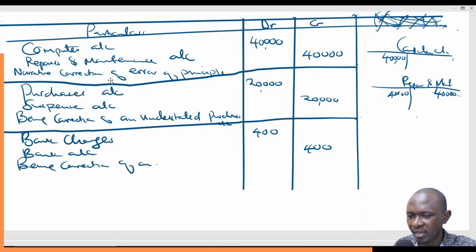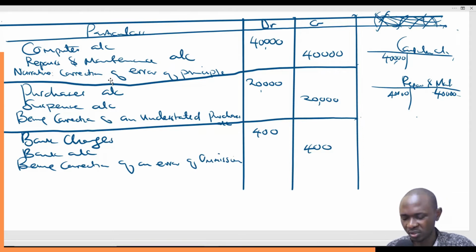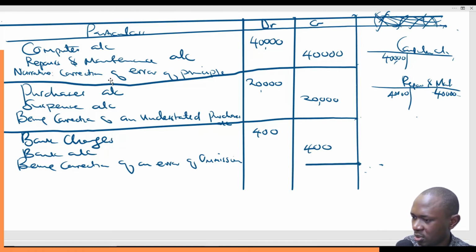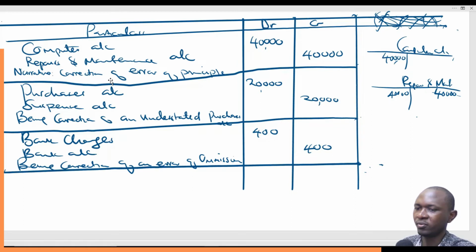of an error of omission. Error of omission. We had left it out, but now we have corrected. So that's how we go about it. It's that simple. Being correction of an error of omission. So then we go like that, we finish.